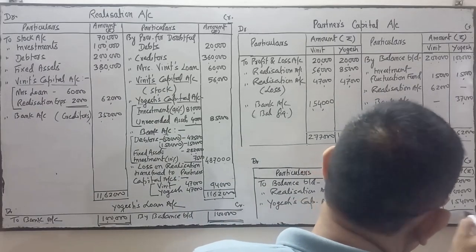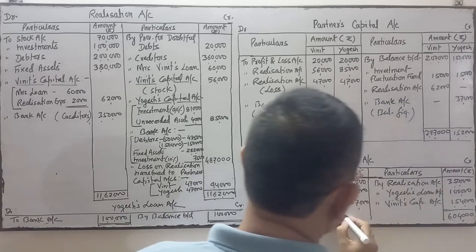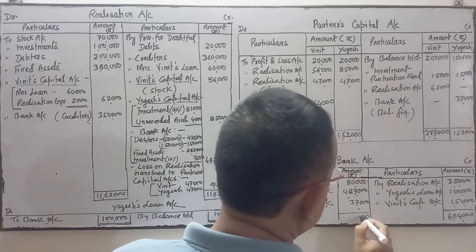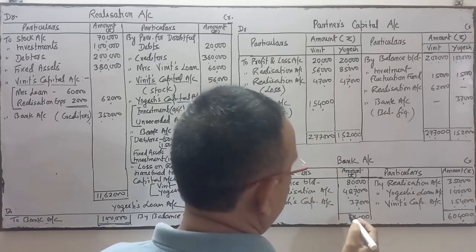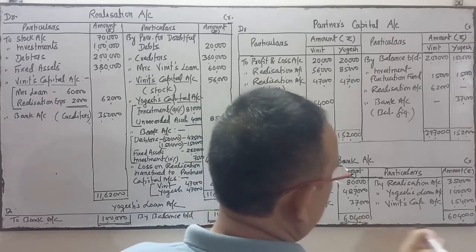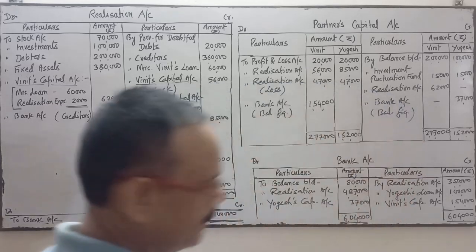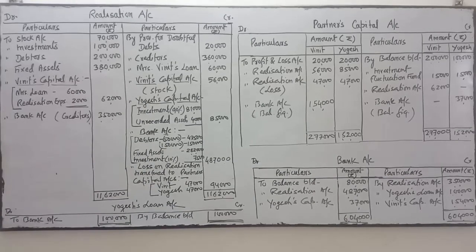This side total is 6,04,000. This side is also 6,04,000. So the totals on both sides now tally.